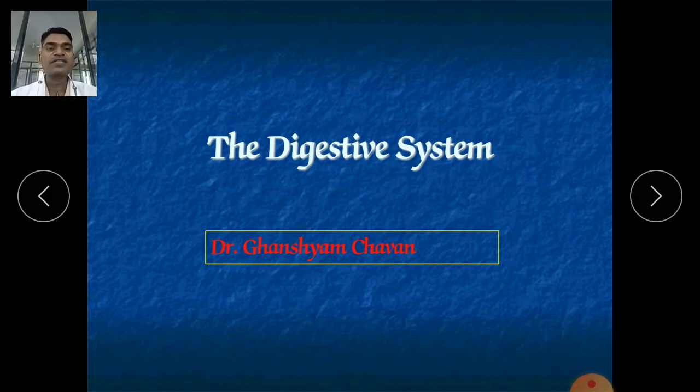and whatever the structural and functional diseases occur along with that, it is called the digestive system. And in that there are various terms that we should know. First is gastroenterologist. Gastro means stomach and entero means intestine. So it is the specialist or surgeon which deals with the diseases of the stomach and intestines.